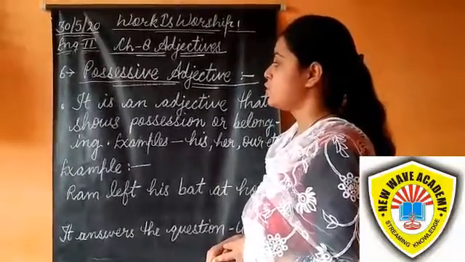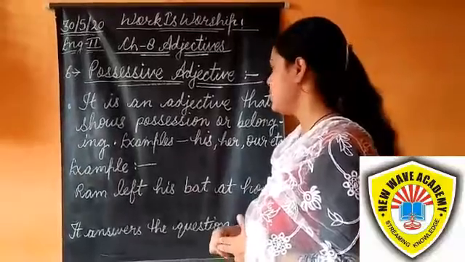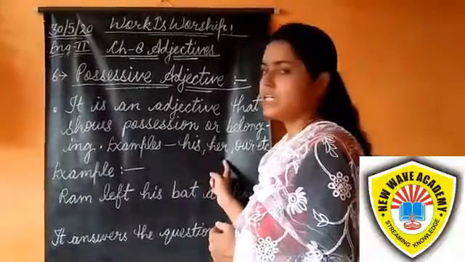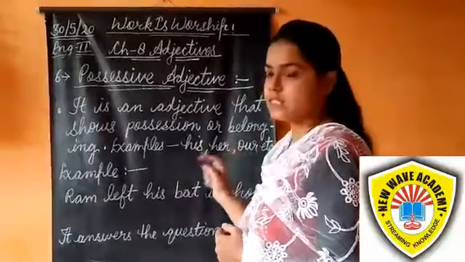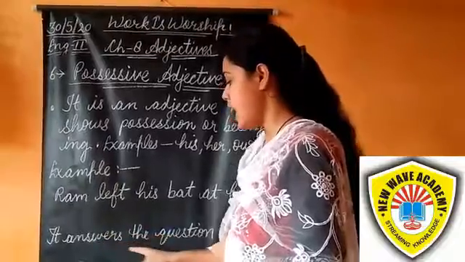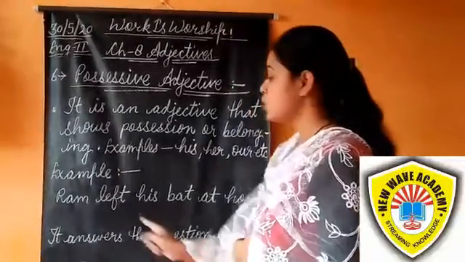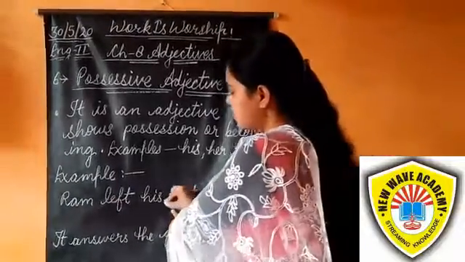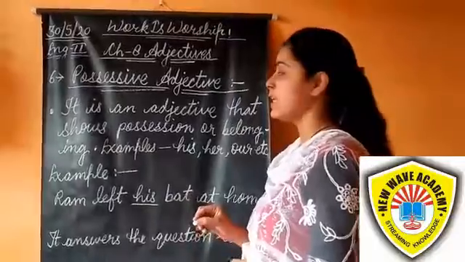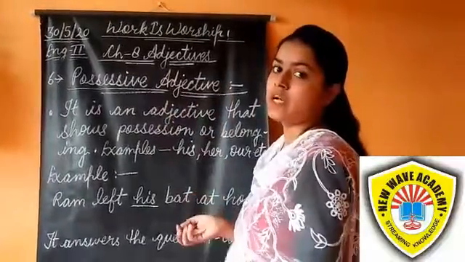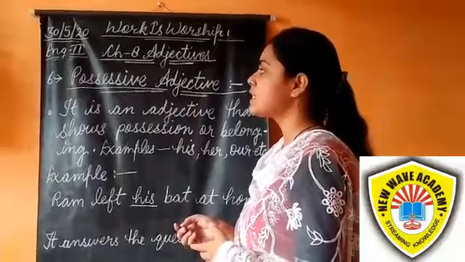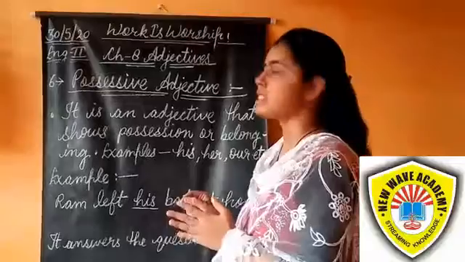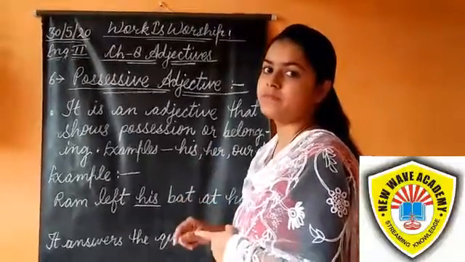Possessive adjective is an adjective that shows possession or belonging. It shows ownership. Examples: his, her, our, their, etc. It is the answer to the question 'whose'. Ram left his bat at home. Whose bat? His bat. His is a possessive adjective here. Another example: my book is lying on the table. Whose book is this? My book. So my is a possessive adjective here.